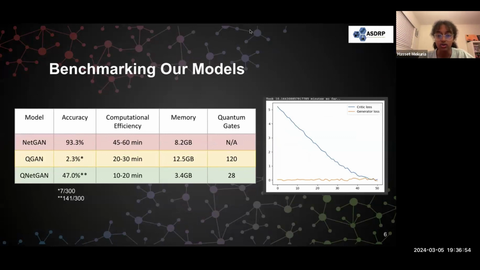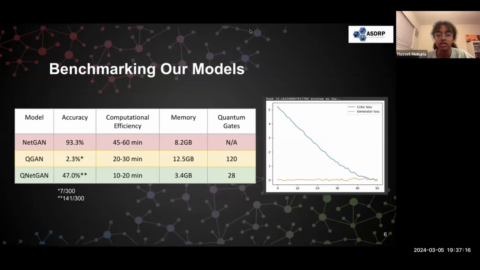QGAN, however, has a lower accuracy and uses more memory, but takes 30 minutes and has 120 quantum gates. 120 is a very high number of gates, and practically speaking, would result in a lot of calculation errors if our model were to run on an actual quantum computer. QNetGAN has far fewer quantum gates, making it much more efficient, and only uses 3.4 gigabytes.